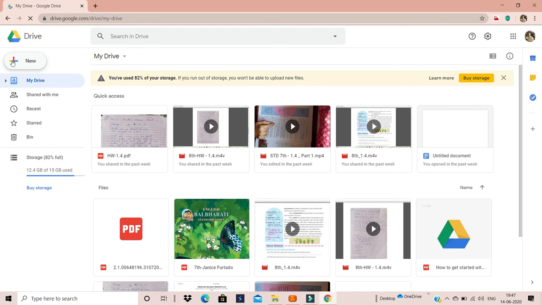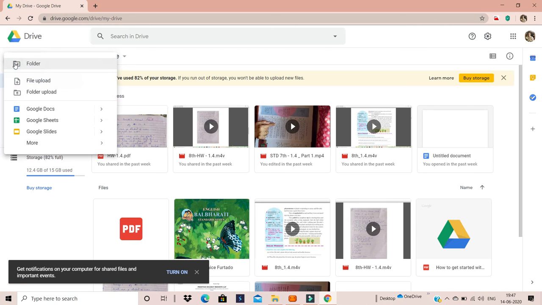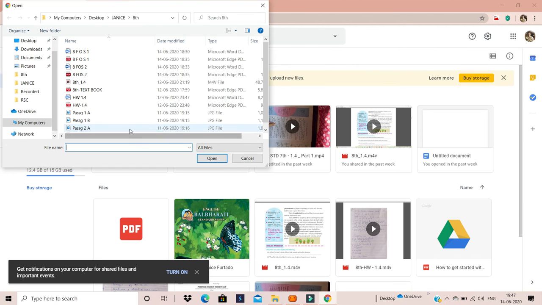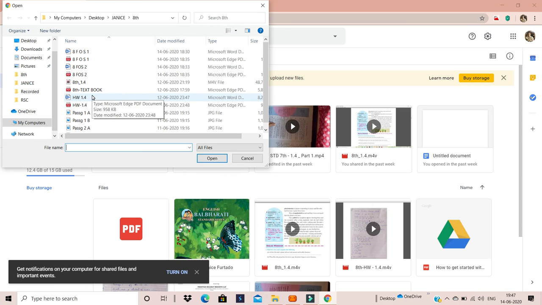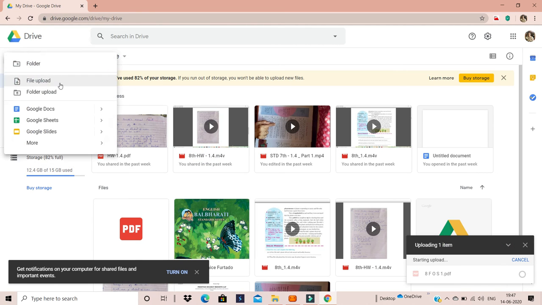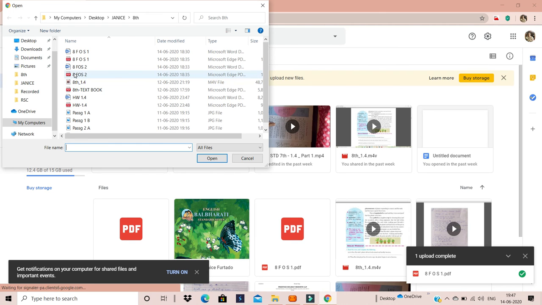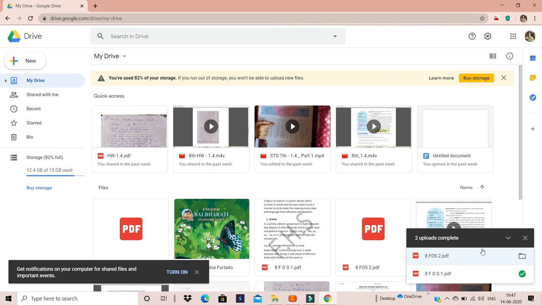Which one you have to upload? Both, 8th FOS 1 and 8th FOS 2. Upload one first, then the second. When it got uploaded, the tick came. Then now from your phone, you give me the setting, the setting that I showed you yesterday.